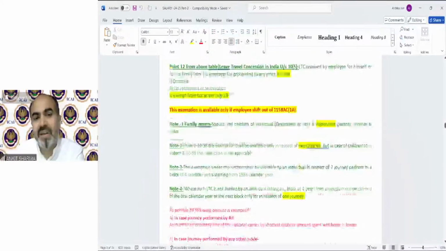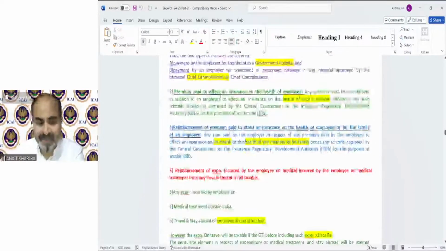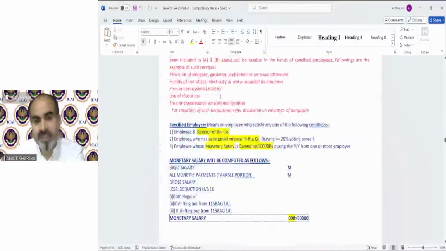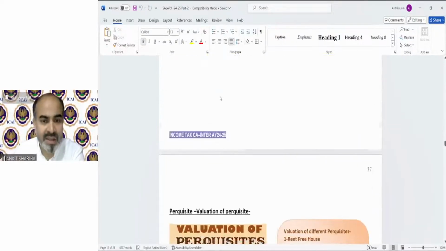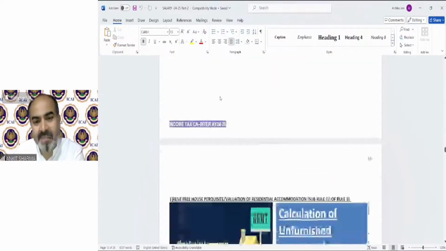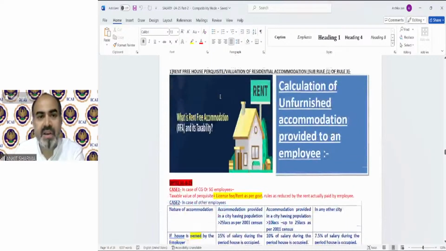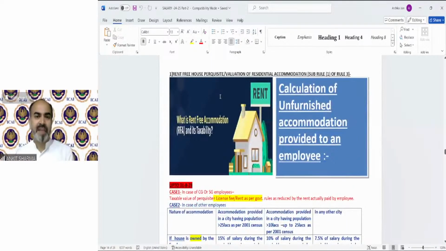Because the rent-free house perquisite has an amendment which has not been discussed in the normal class, we are going to discuss that amendment over here. So this was rent-free house perquisite valuation of residential accommodation, sub rule 1 of rule number 3. The updated amendment notes have also been uploaded, I guess on 21st of January.